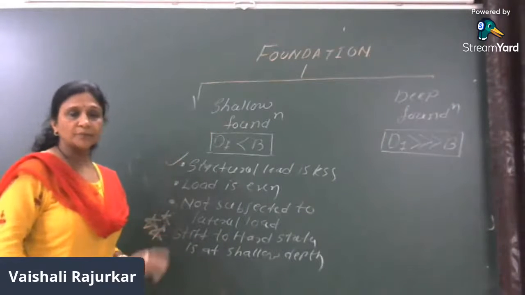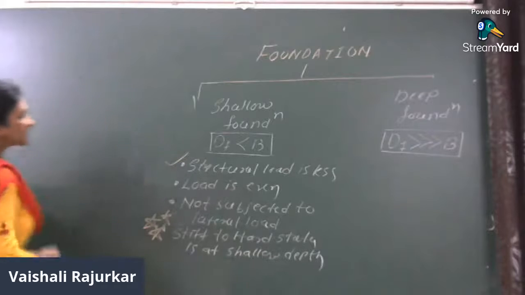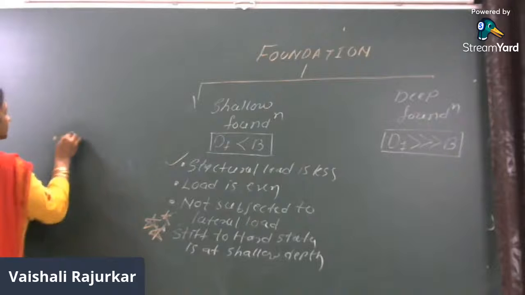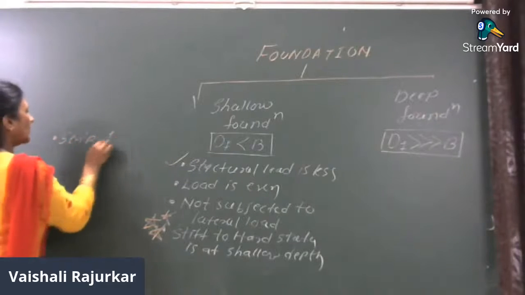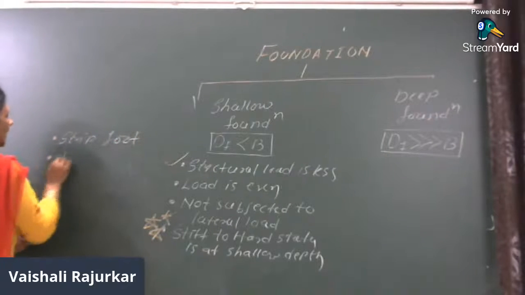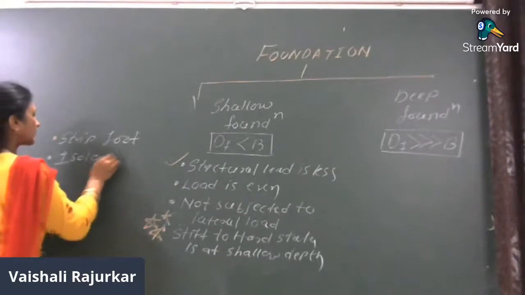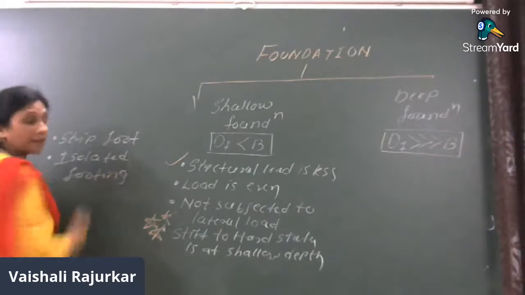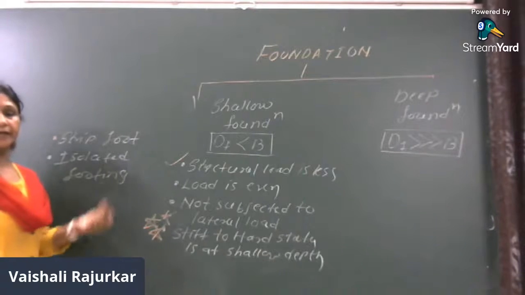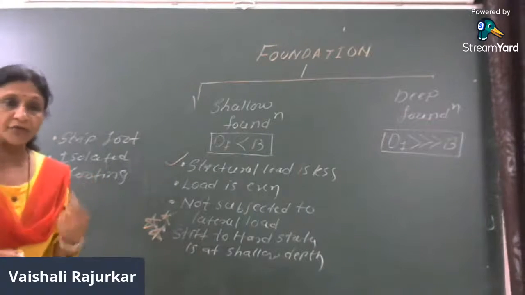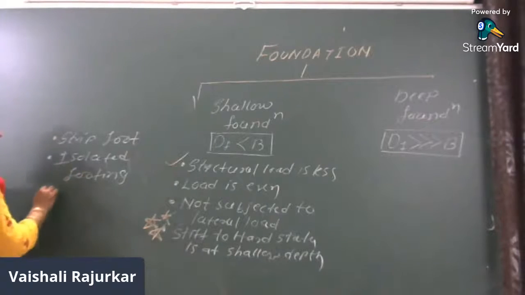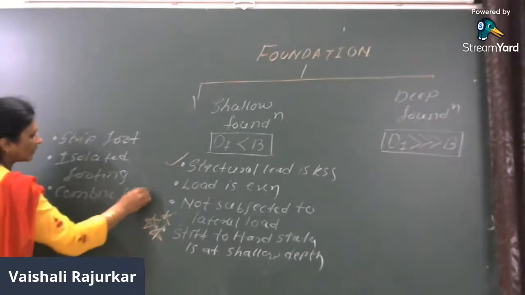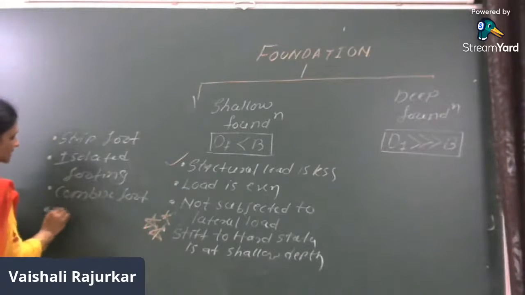What are the different types of shallow foundation? The types of shallow foundation are strip footing, then isolated footing. That isolated footing may be circular, rectangular, square, or of any shape. Then the second one is combined footing. Next is strap footing.